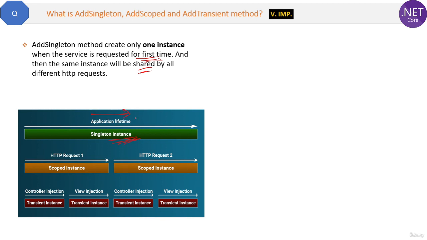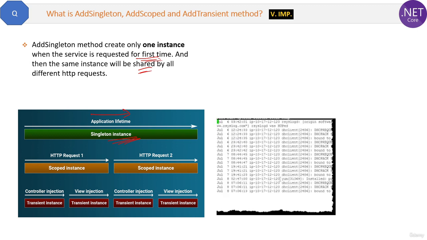Now let's see when we need this singleton practically in real applications. Suppose you create an application and you want to log all the application exceptions or information in a text file. Now what will you do? Once a request arrives, you will write the code that if any exception occurs, then open the text file and write the exception, right? For all other requests also, you will not open the text file again.